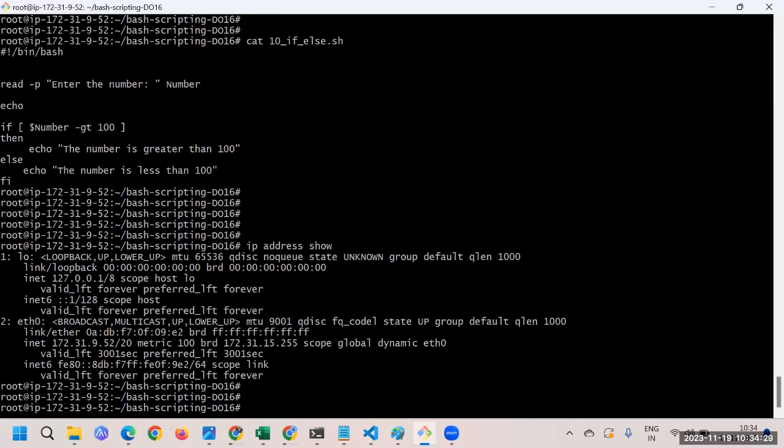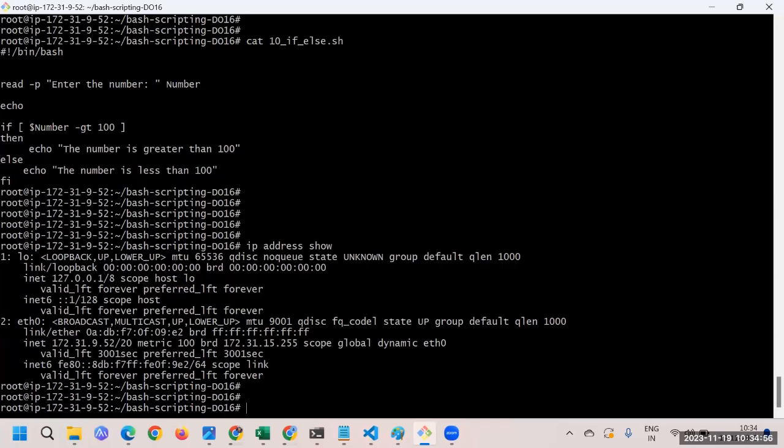Okay, I can directly show you the if-else one with multiple conditions, like the example we have taken. Let's say we take a number: if it is greater than 100, print this; if the number is between 100 and 500, print this; and if it is more than 500, print this. We could have taken a small example, but let's take something a little more interesting.